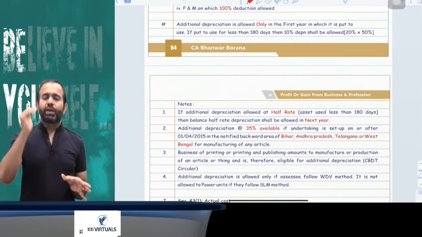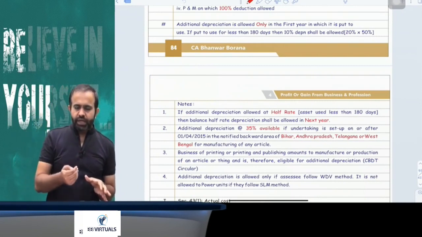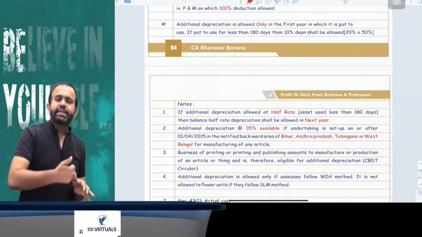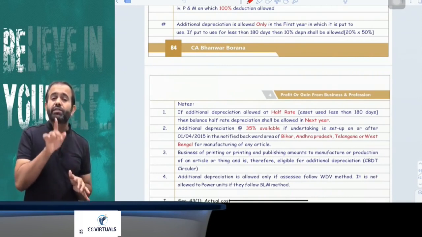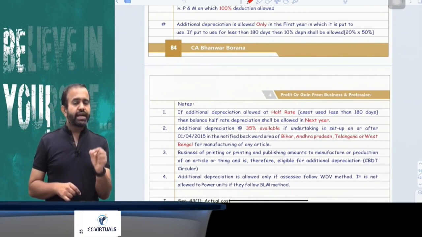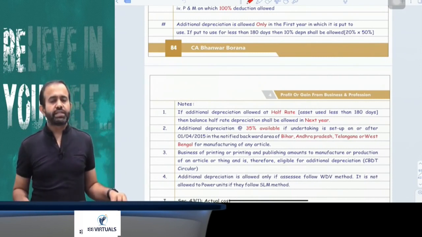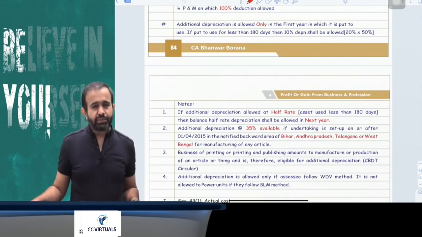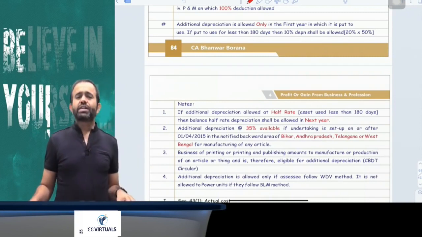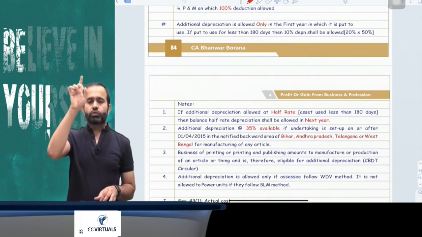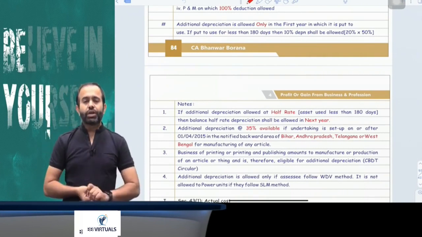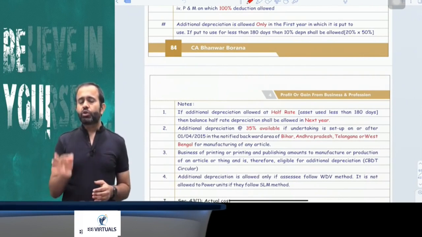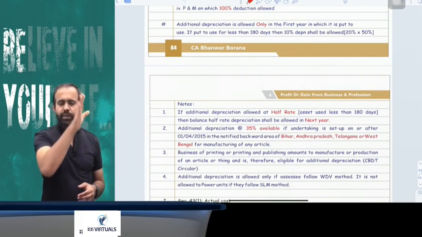Now try to understand, if plant and machinery is acquired in the current year and put to use for less than 180 days in the same previous year, then that additional depreciation rate will be 10% in the current year and 10% in the next year. Additional depreciation is allowed on the actual cost of that plant and machinery.